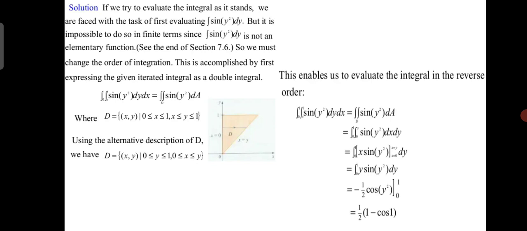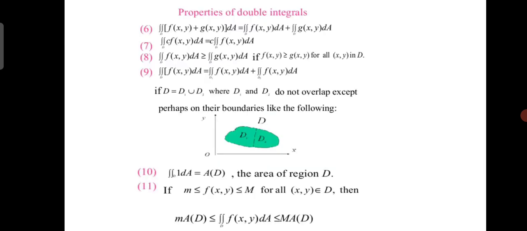This enables us to evaluate the integral in the reverse order. Integration 0 to 1, integration 1 to minus 1, sin of y square dy dx is equal to the double integration over D of sin y square dA, which equals integration 0 to 1, integration 0 to y, sin y square dx dy. By doing this we will get minus 1 by 2 of 1 minus cos 1.